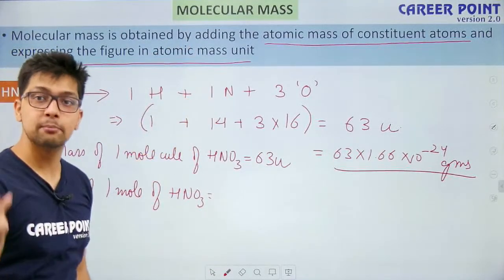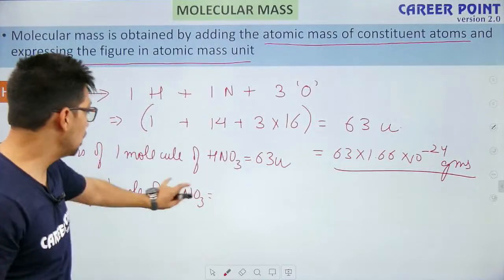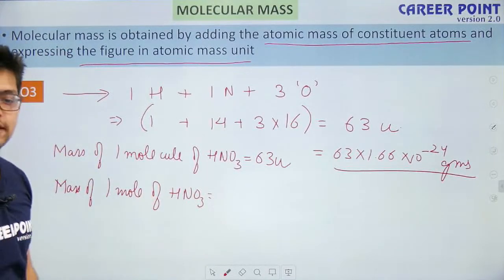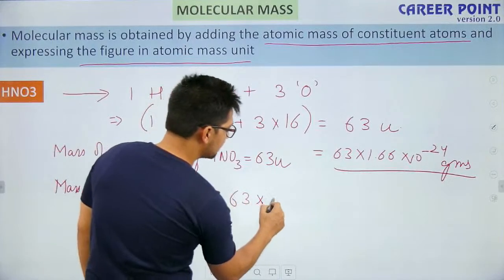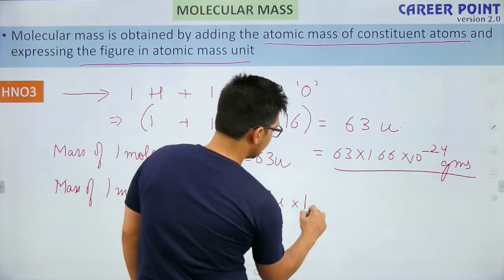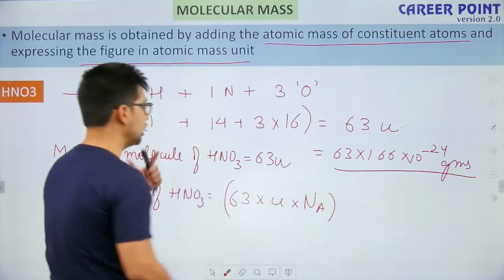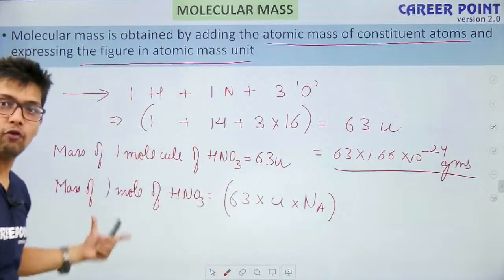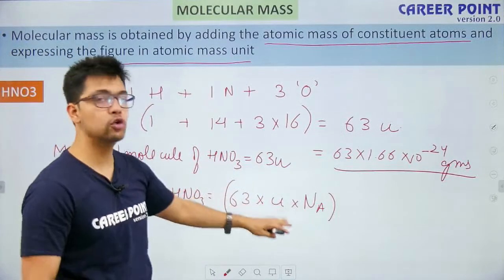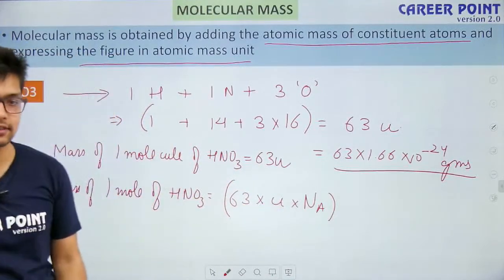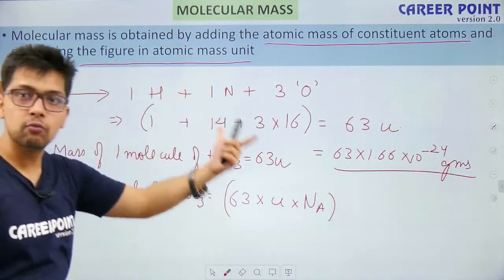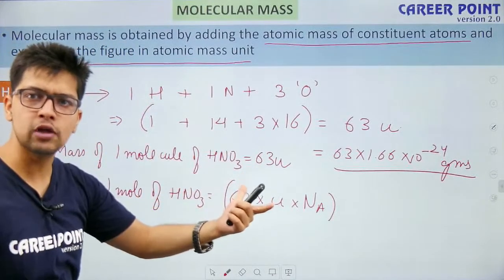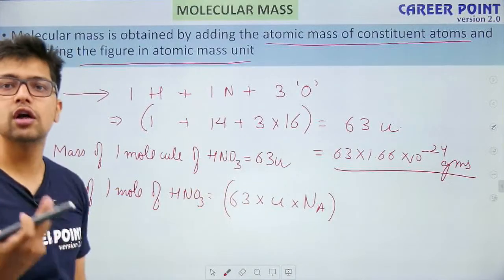So slight difference, molecule stands for 1, molar stands for Avogadro's number. So the mass will be 63 times U times Na, because if one molecule has 63 U, then Avogadro's number of molecules will have 63 U into Na. So the mass of 1 mole expressed in this way is called molar mass.